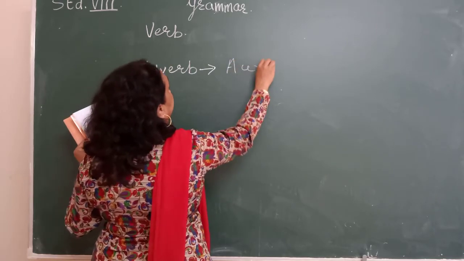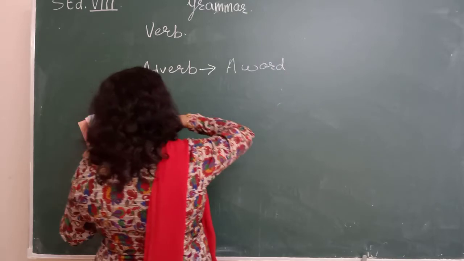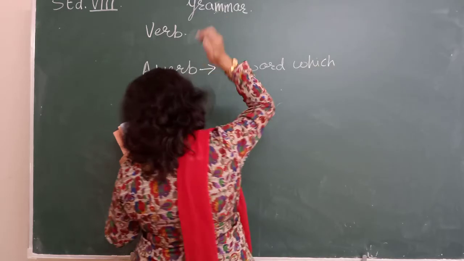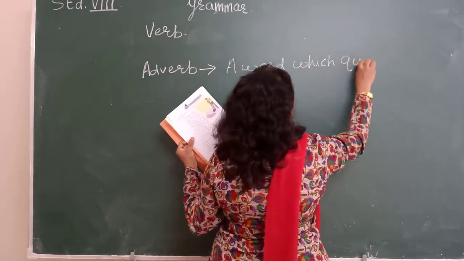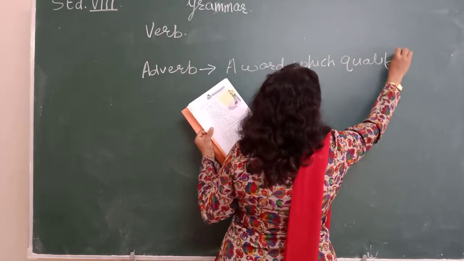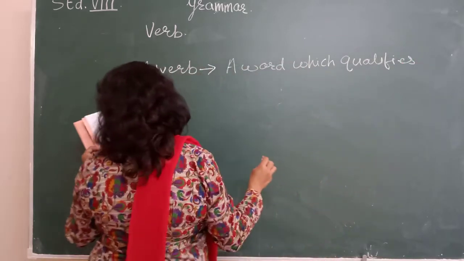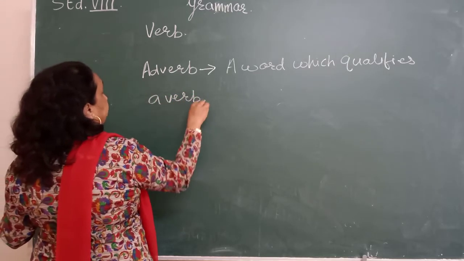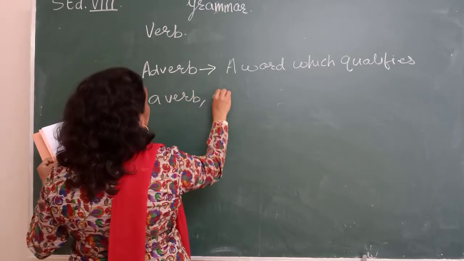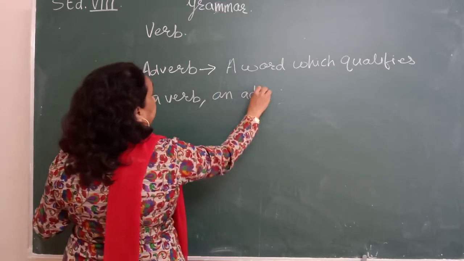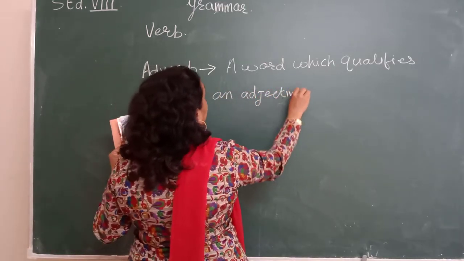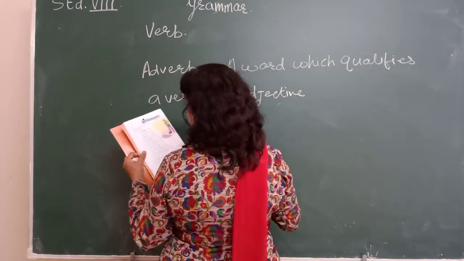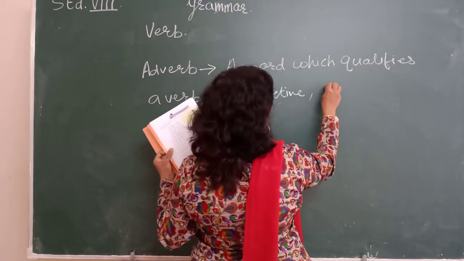A word which qualifies a verb or an adjective. Or another adverb.